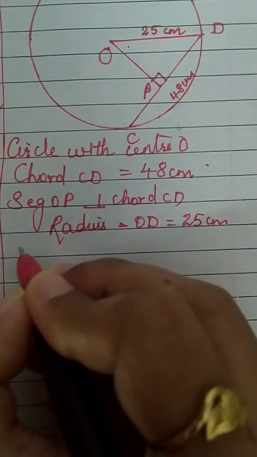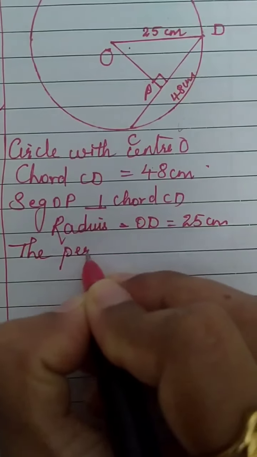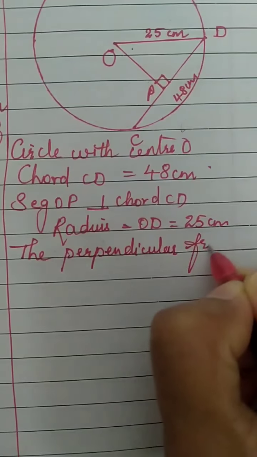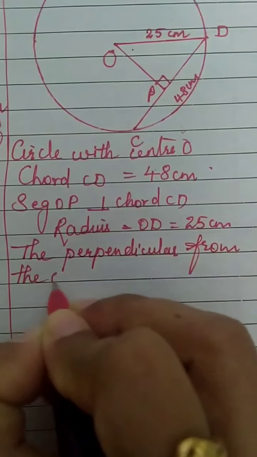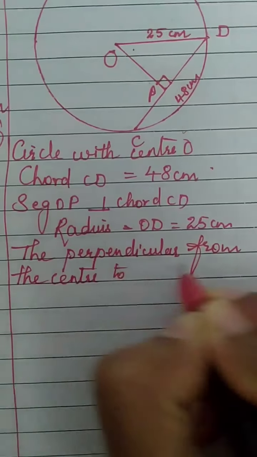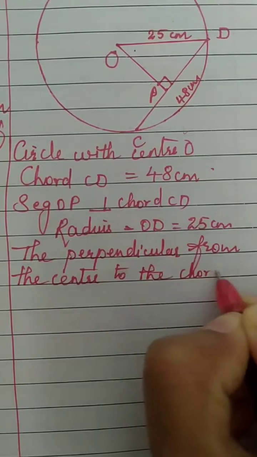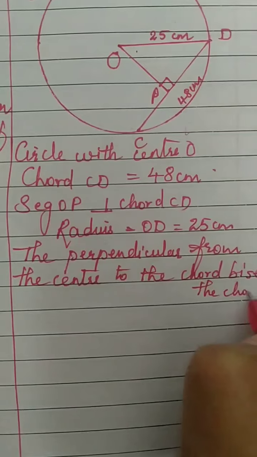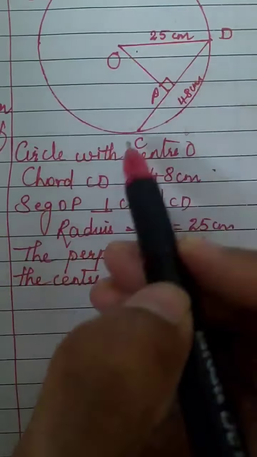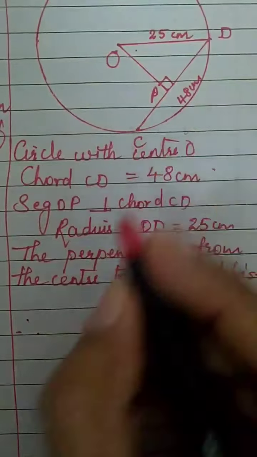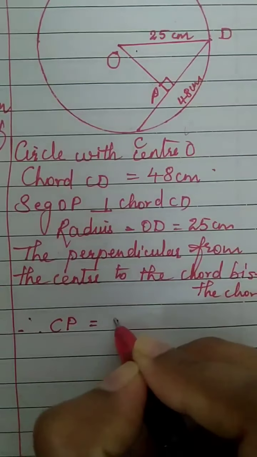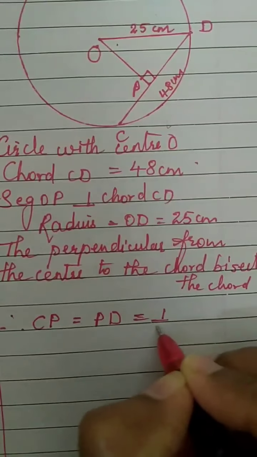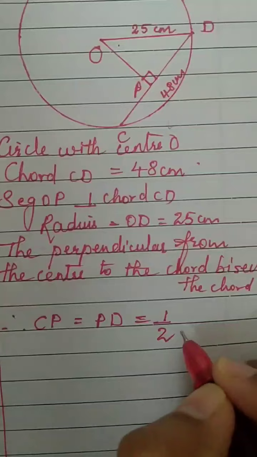Let's write the property. The perpendicular from the center to the chord bisects the chord. So what will happen now? This perpendicular will divide the chord into two equal parts. Therefore, CP is equal to PD, which will be half of the whole chord CD.